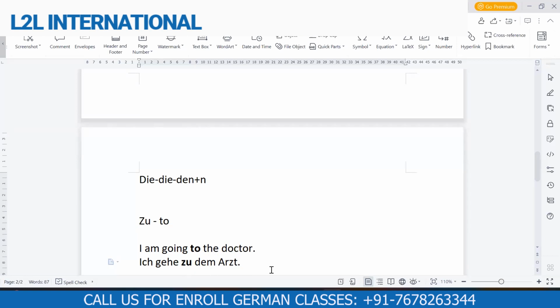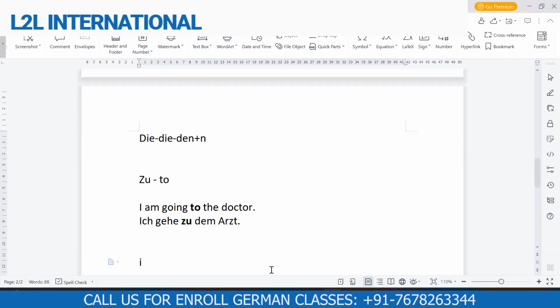Klar or nicht klar? Nicht klar. Okay, what is not clear? Let me know. When to use dem, right? Okay, fine.